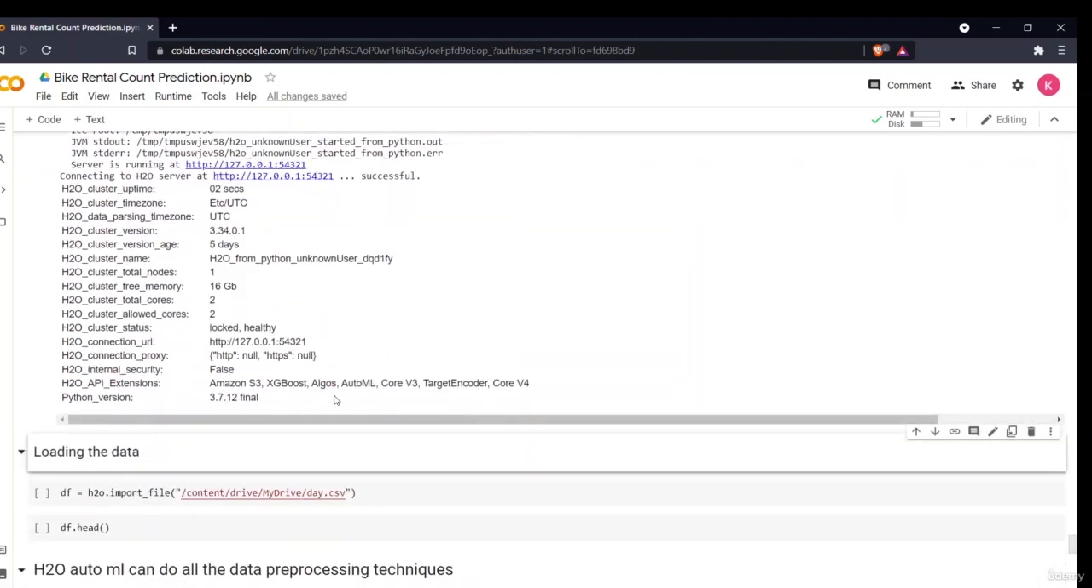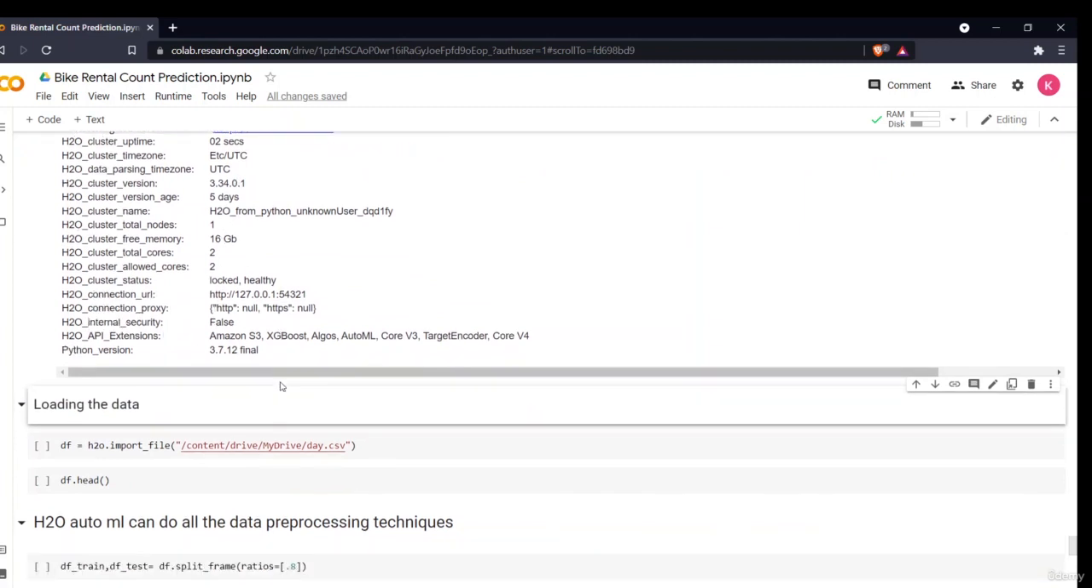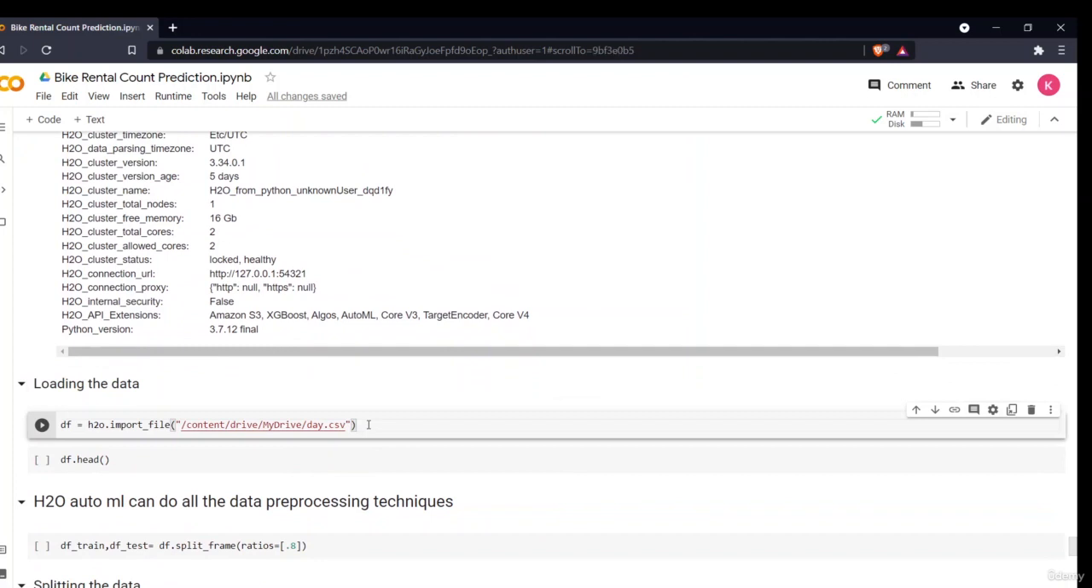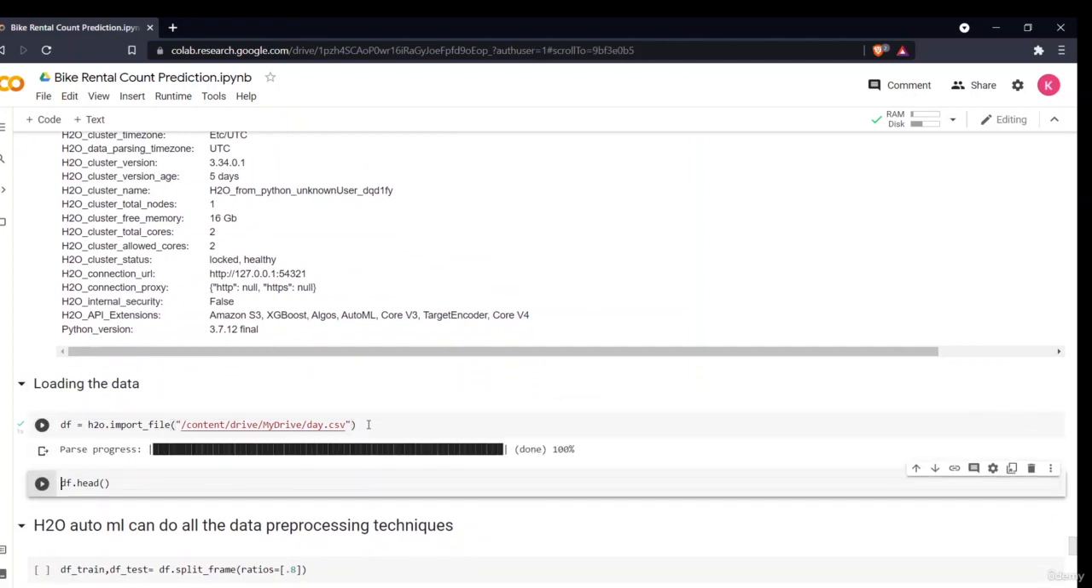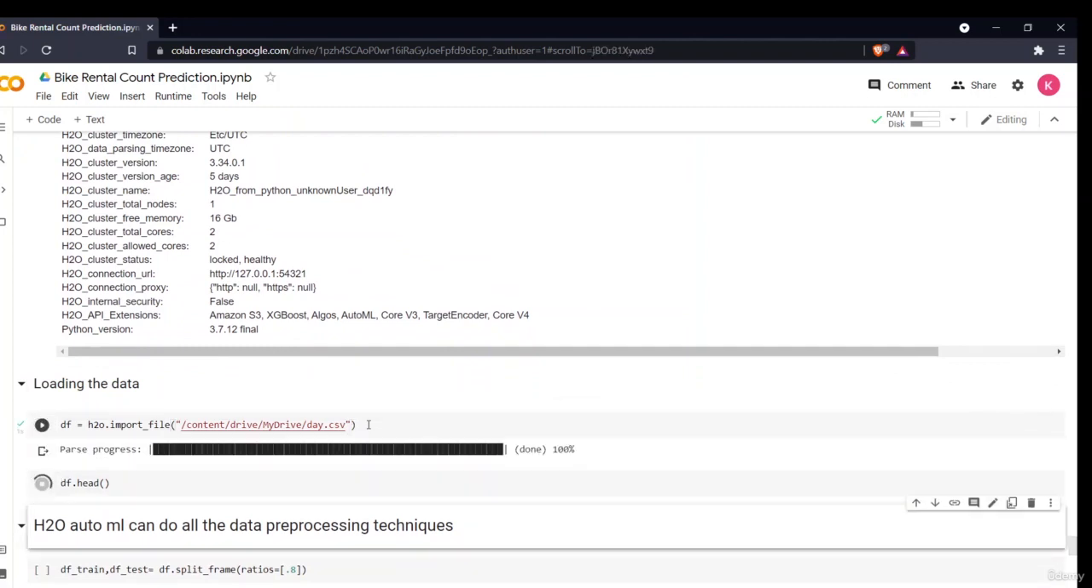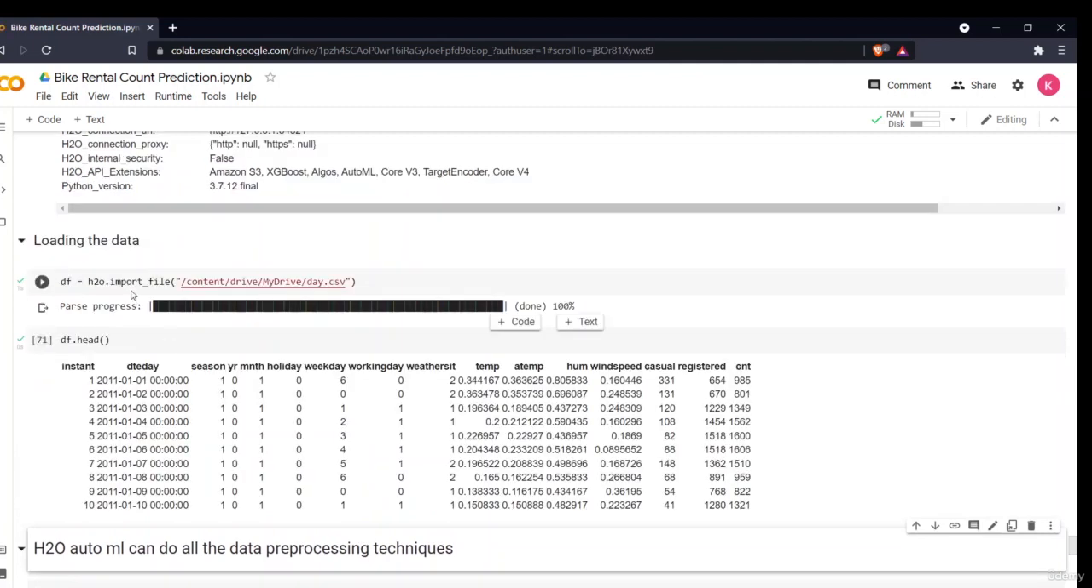These are all the different information of the XGBoost model, the extension, internal security, all these things. Now we'll be loading our data. It is the same process which we did in the ML section. We'll just import the file, copy the path and paste it here. The only difference is we use h2o.import_file and not pandas. Okay, it has imported the file, and this is our data.